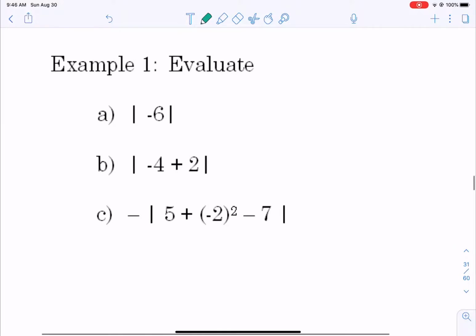So let's look at an example. We're just going to evaluate these. Now you want to evaluate what's inside the absolute value. So let's look at the first one. Think about if we're at -6. How many units away from 0 are we? We're 6 units away, so the absolute value of -6 is 6. So see how it became the opposite.